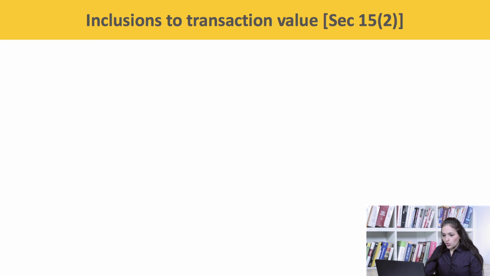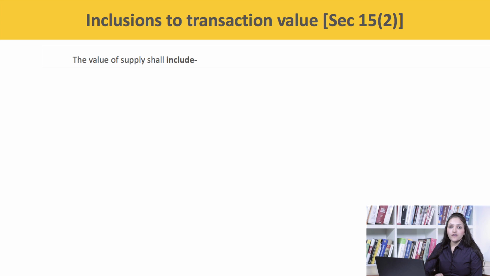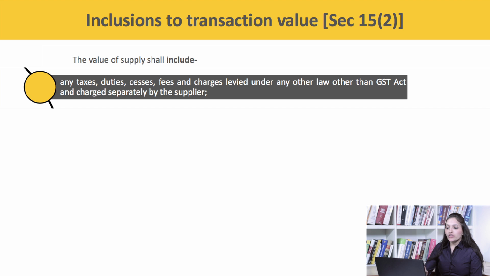Coming over to the next subsection, that is Section 15 subsection 2, inclusions to be made in the transaction value. There are 5 things to be included in the transaction value. First, any taxes, duties, cess, fee and charges levied under any other law other than the GST Act and charged separately by the supplier.